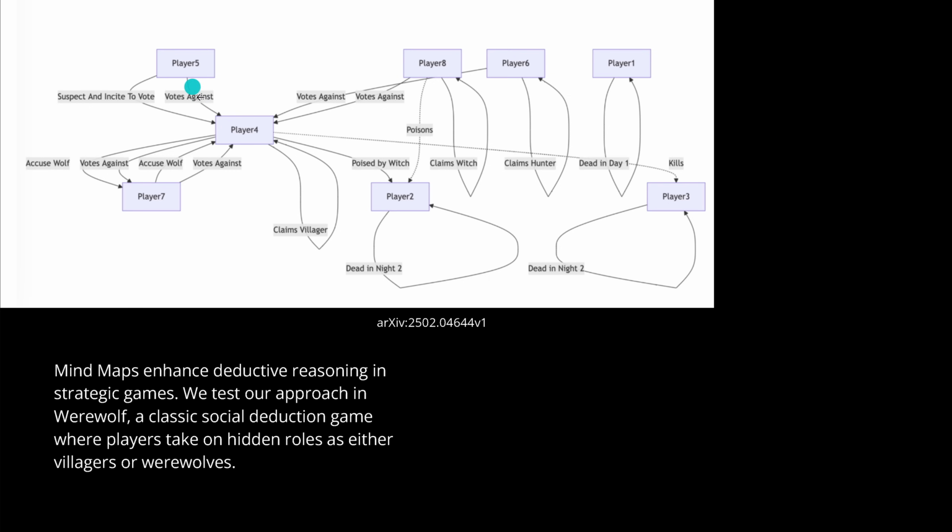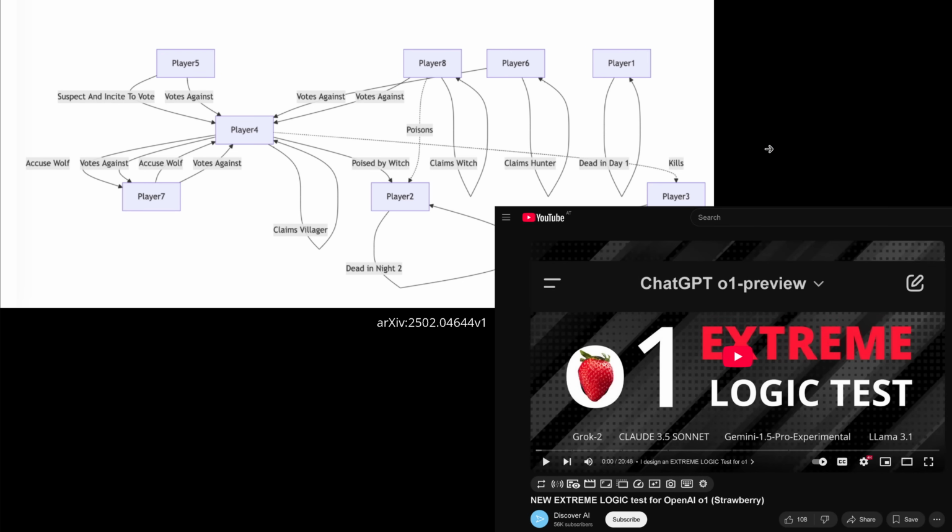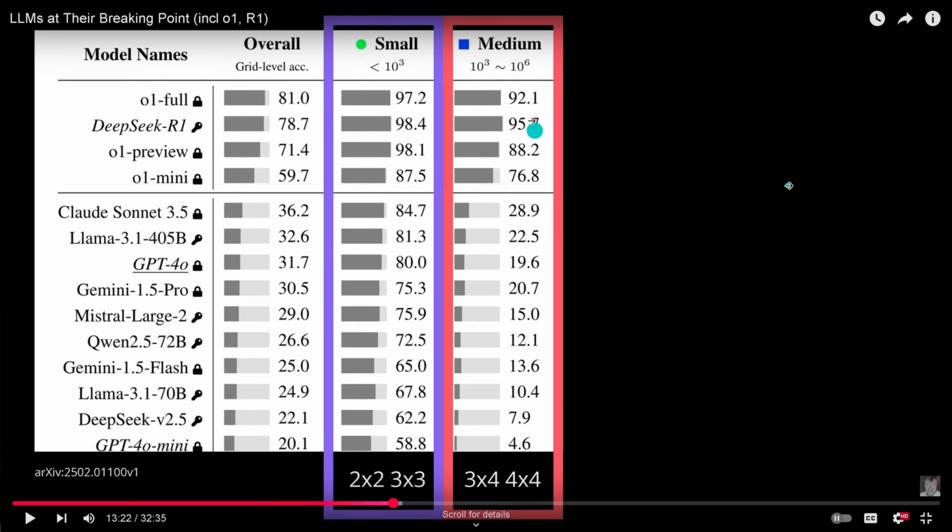And if you look at these players 5, 6, 7, 8, with certain characteristics, you immediately understand, yep, I already developed half a year ago my extreme logic test for Strawberry. This was OpenAI o1, and yeah, we had 7 different players, if you want, with 3 specific characteristics. So you see, it is more or less always the same logical tests.